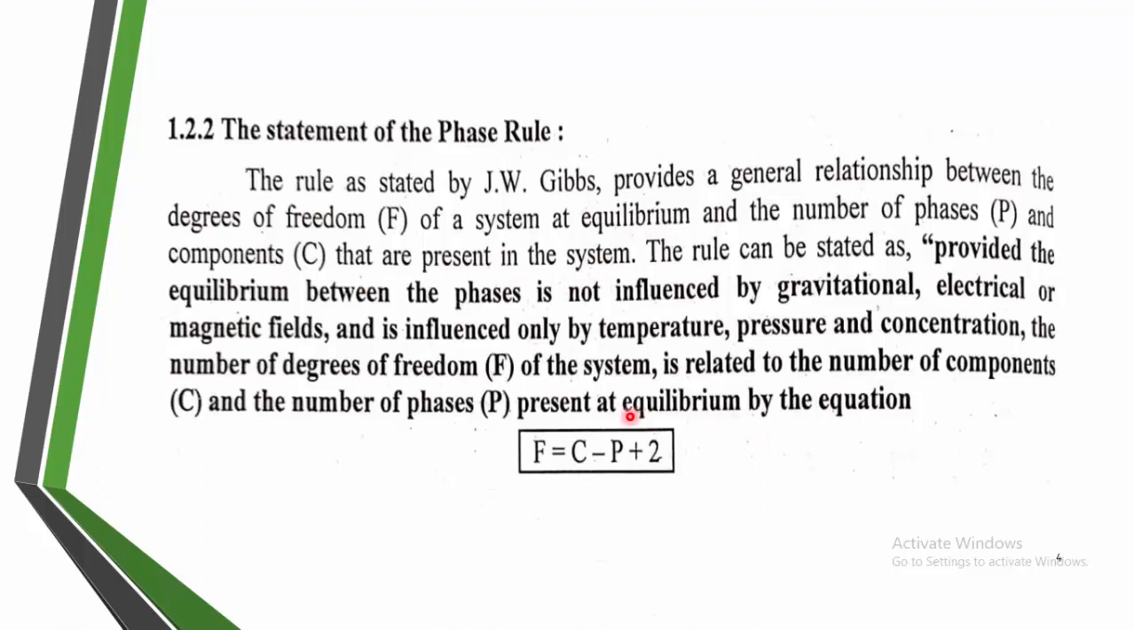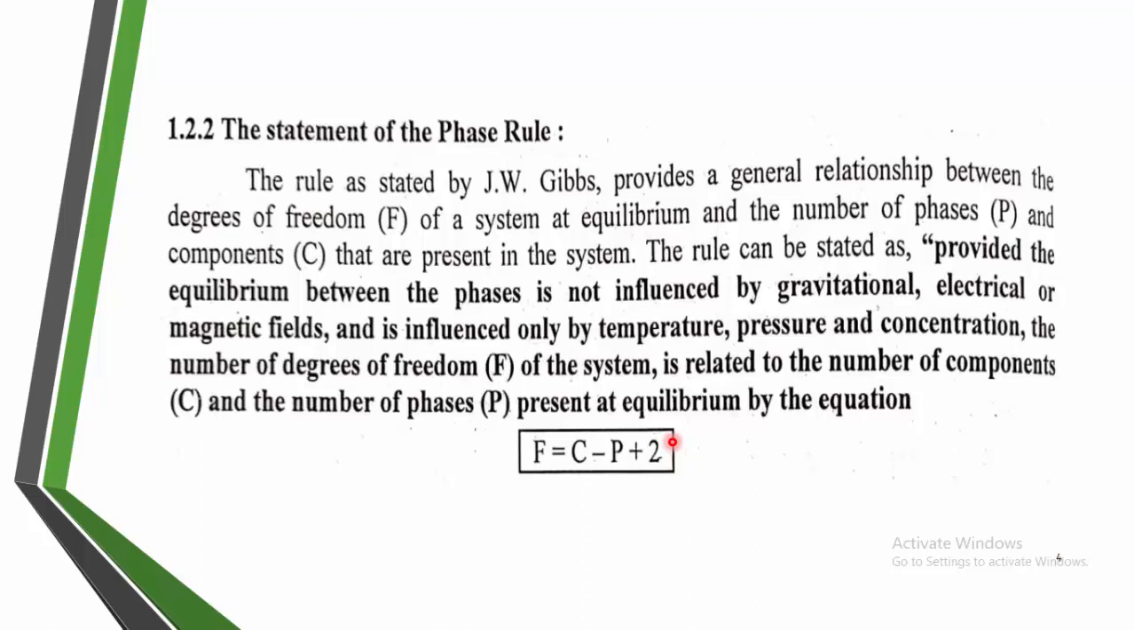So here we can say F is equal to, he has given a mathematical relation, F is equal to C minus P plus 2. This is a very important relation, F is equal to C minus P plus 2. So the rule can be stated as, provided the equilibrium between the phases is not influenced by gravitational, electrical and magnetic fields, but is influenced only by temperature, pressure, concentration and other degrees of freedom of the system. Very simple.